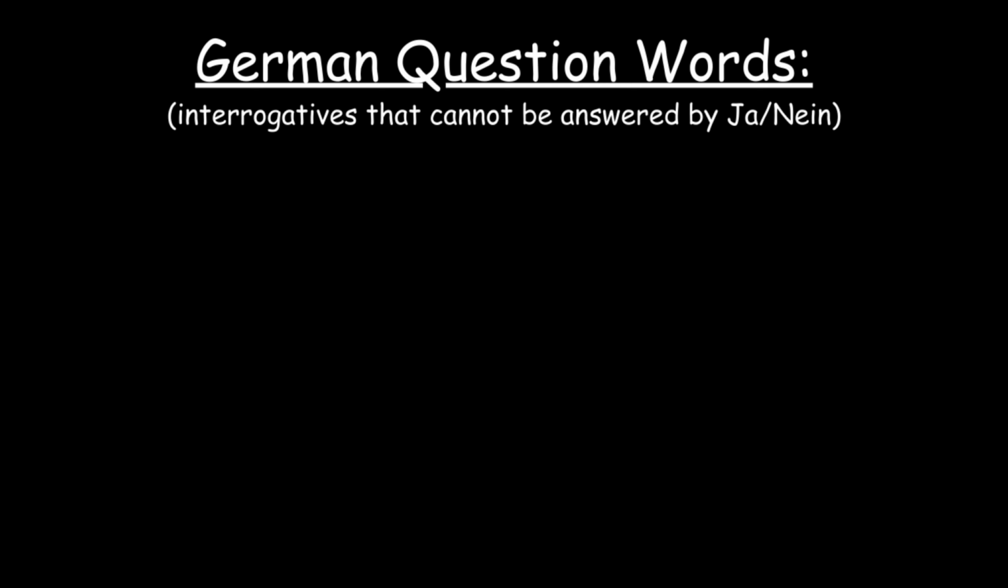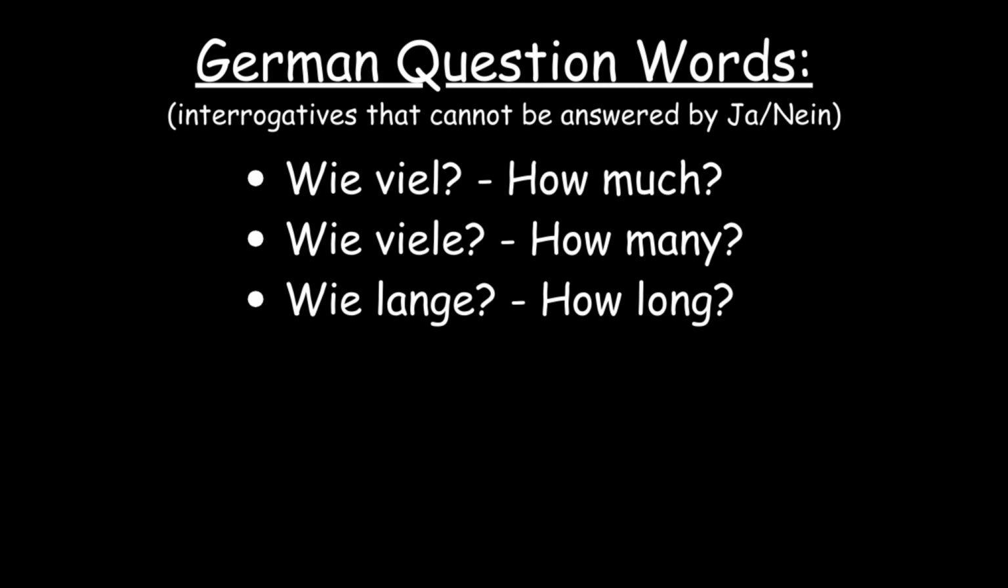Aside from basic words, German has extended questions that are more understandable in English, like wie viel, how much, wie viele, how many, wie lange, how long. We can know the meaning of the questions from wie, meaning how.